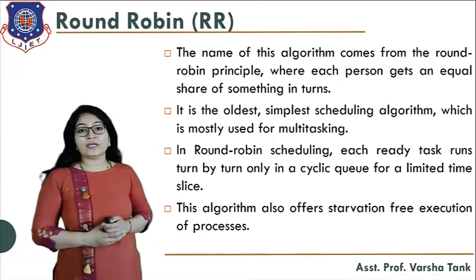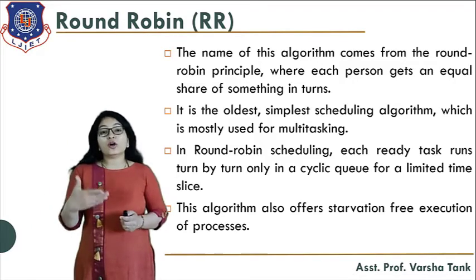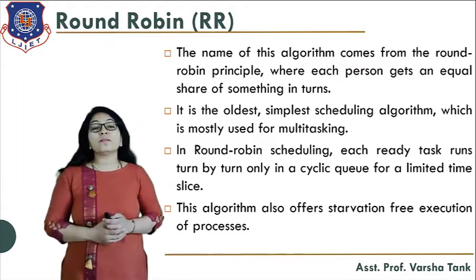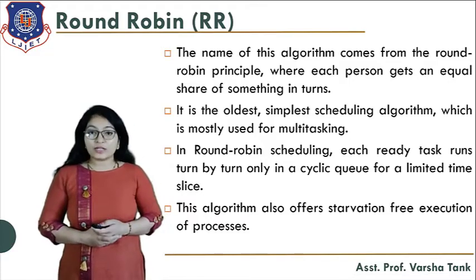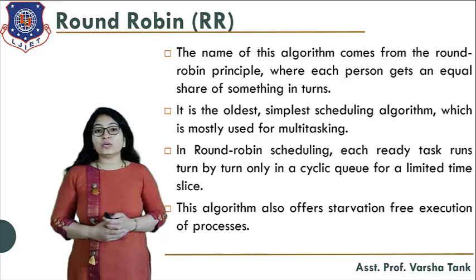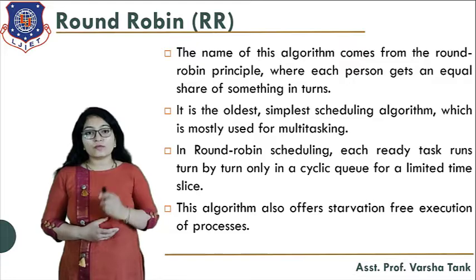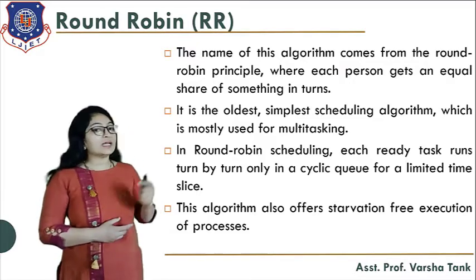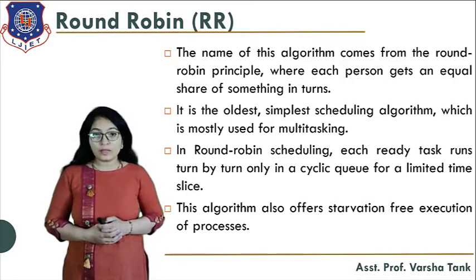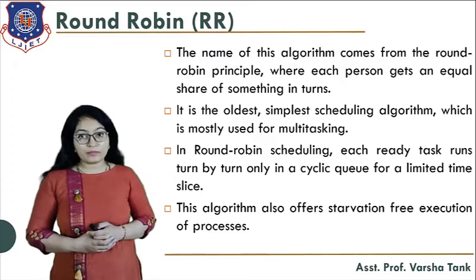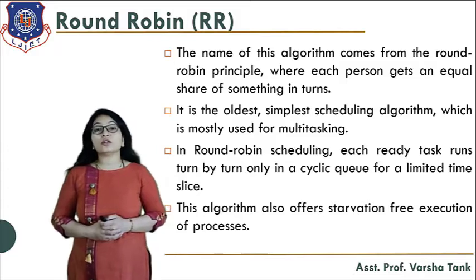In round robin scheduling, each ready task runs turn by turn. Whenever the turn of the next job comes, that job should be ready. If the job is not ready, another job will be selected for execution. Each ready task runs turn by turn in a cyclic queue for a limited time slice. Here we provide a particular time slice for each job, also known as the time quantum. This algorithm also offers starvation-free execution for the processes.